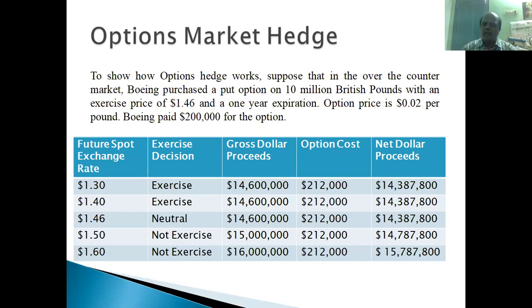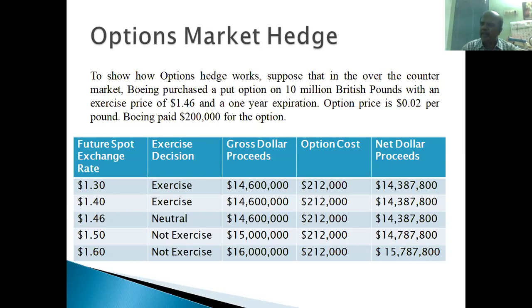Suppose on a particular day the rate has become $1.46 per pound, the same rate. Whether they execute or not, they can execute, they need not execute. Both are almost the same, because here the rate is $1.46 per pound, and in the spot market the exchange rate is also $1.46 per pound. That's why it is written neutral. So $14.6 million they will get, and $212,000 they will give to Bank of America as the cost of our option contract. So they will be getting $14,387,800.